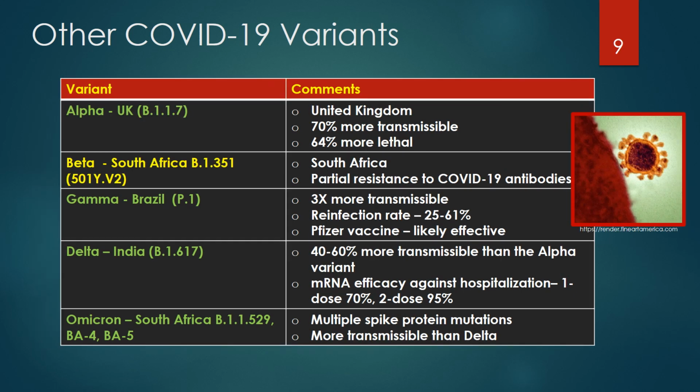A variant known as Beta or B.1.351 or 501YV2 was described in South Africa and was of concern since it was partially resistant to antibodies to the original COVID-19 strain.